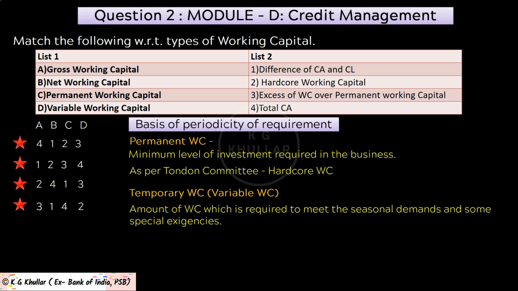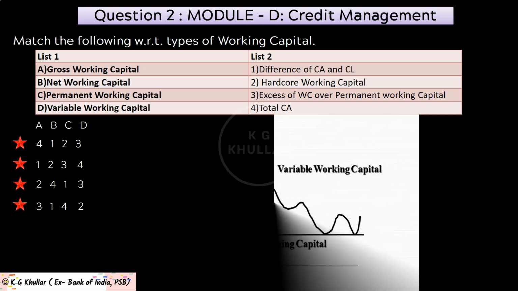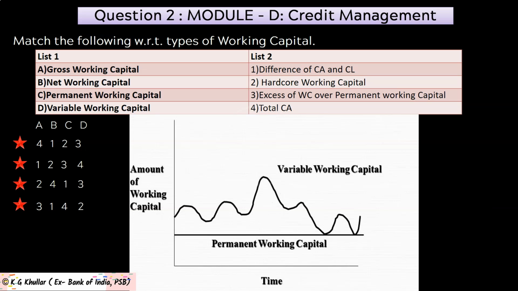Friends, the difference between permanent working capital and temporary working capital is more clear with this diagram. Please note permanent working capital is stable over a period where temporary working capital or variable working capital is oscillating up and down. So friends, with this discussion, I hope you can easily answer this question.